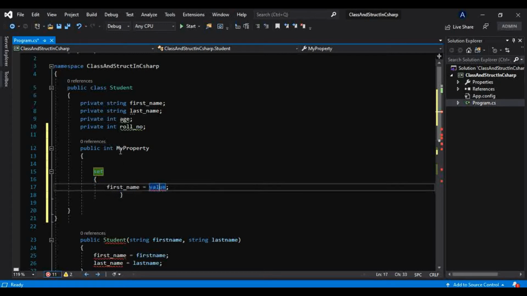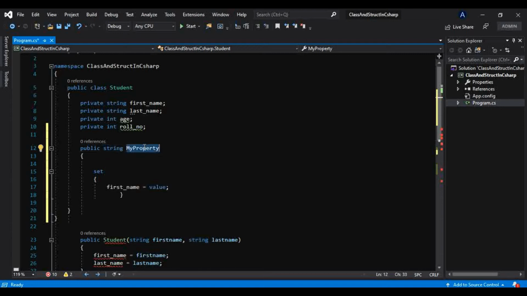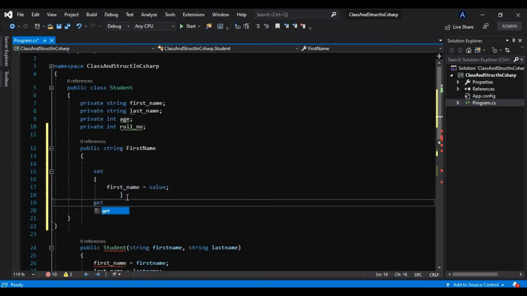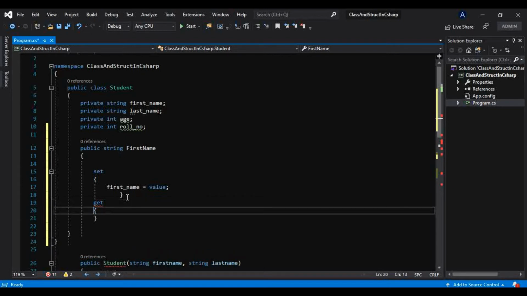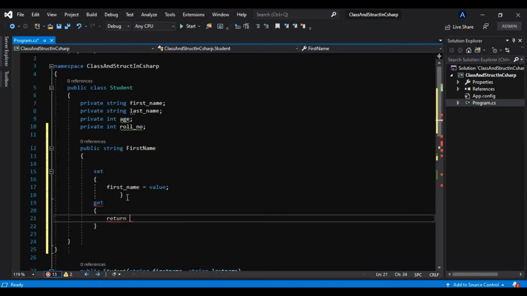Let me make that property a string, because we know string, and give that property the name FirstName. This is how you are setting this property, and in the get accessor you have to return that field like this.